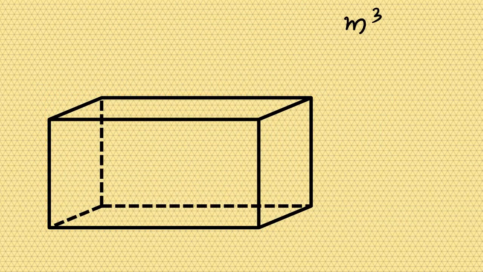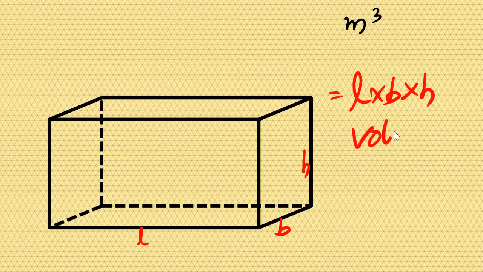Again cuboid. Cuboid volume is quite easy. You will consider this length, breadth, height again. So length into breadth was our area. Multiply with height. The space occupied will be obtained. This is the formula for volume of a cuboid.